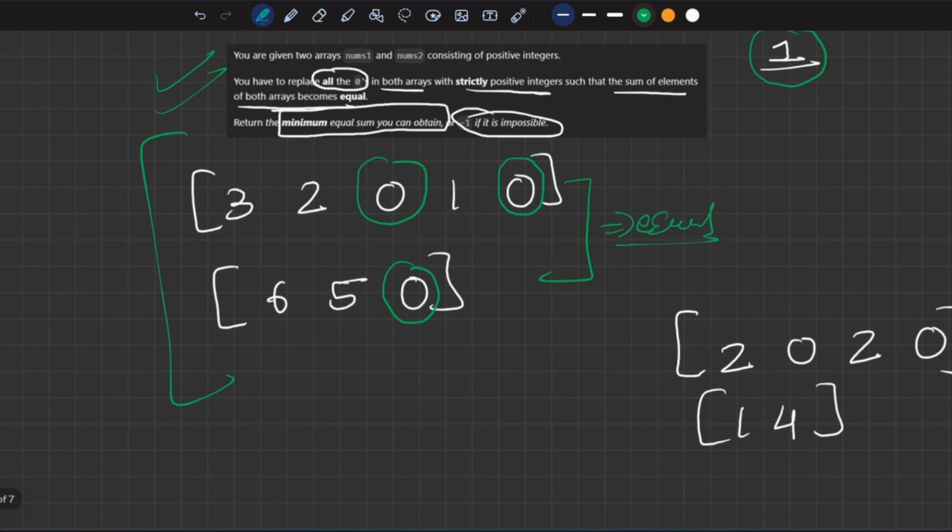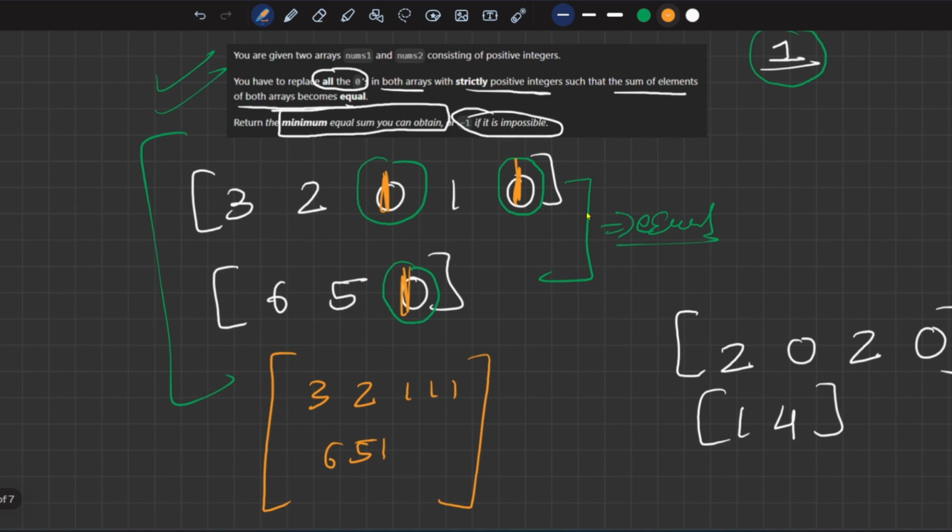equal. Okay, so first of all, see, as we have to replace all the values with strictly positive integer compulsorily, mandatory, so let us replace values of all the zeros with 1 initially. This is not a final answer, I am just saying replace all the zeros with the value 1. So this will be the final array: 3 2 1 1 1 6 5 and 1. Okay, so this is the final array that we have got.